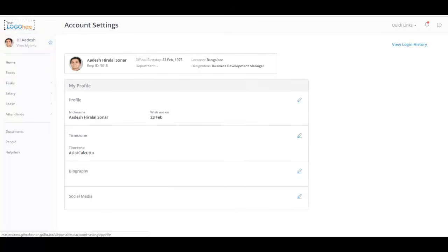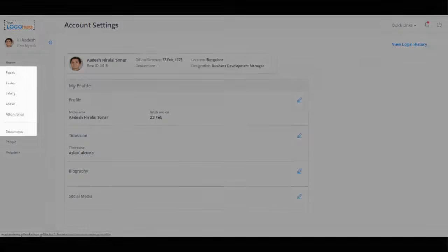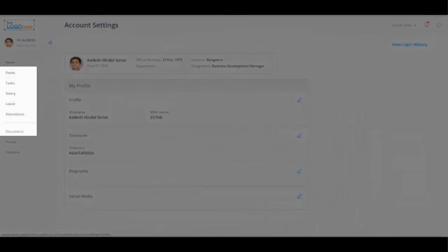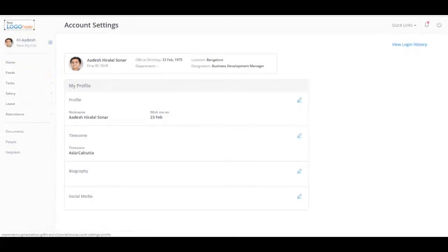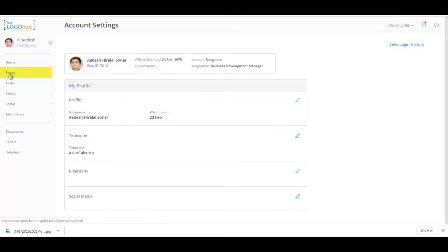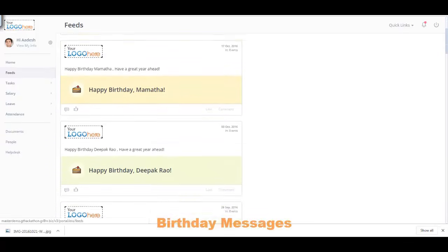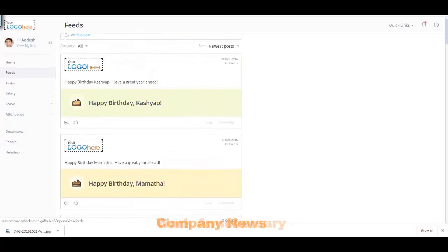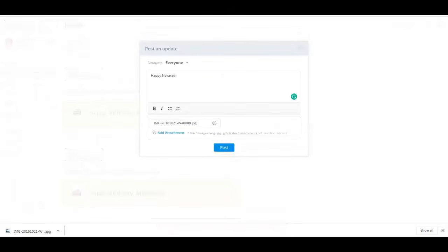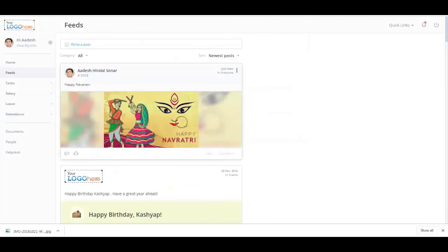The landing page will also help you in navigating to the other tabs such as Feeds, Tasks, Salary, Leave, Attendance, Documents, and so on. The Feed tab is a place for all social networking with your colleagues within the organization. Along with that, view birthday messages, company news, and work anniversary messages in this section. Also post useful content and comments on others' posts from here.